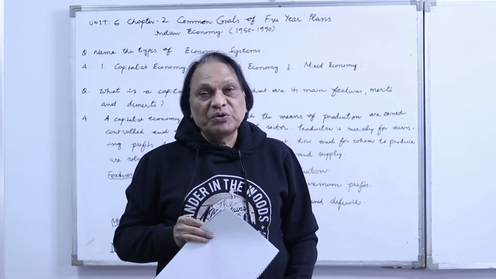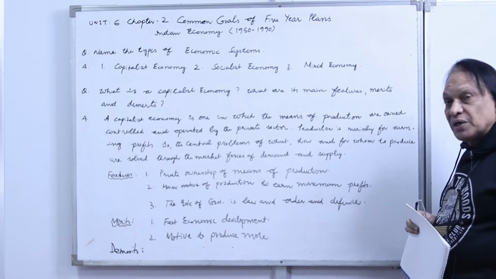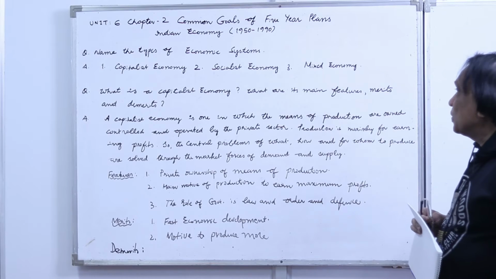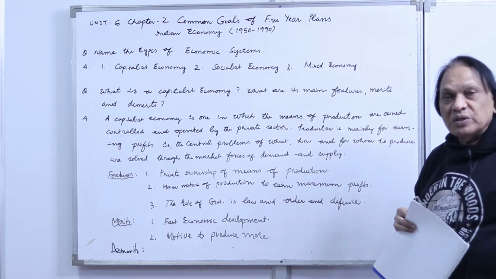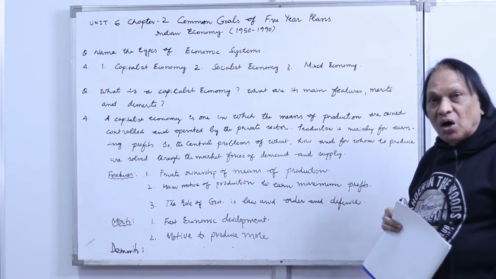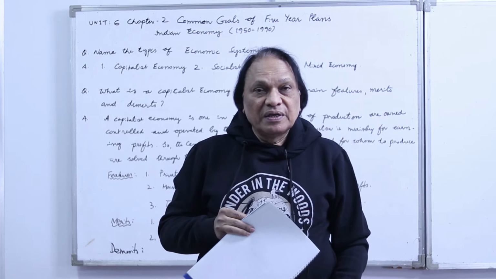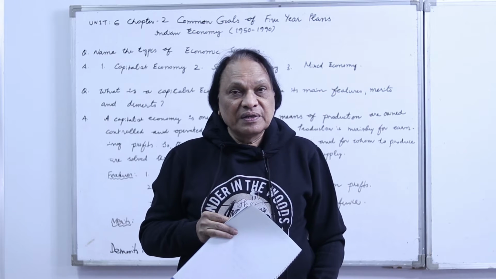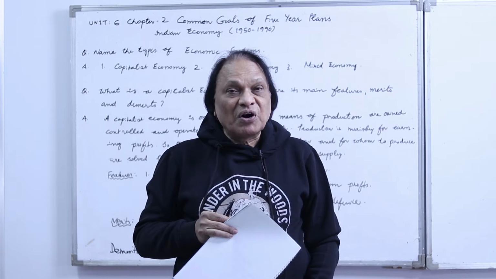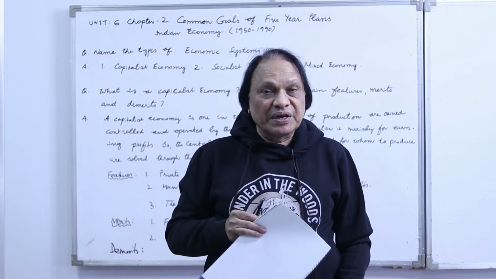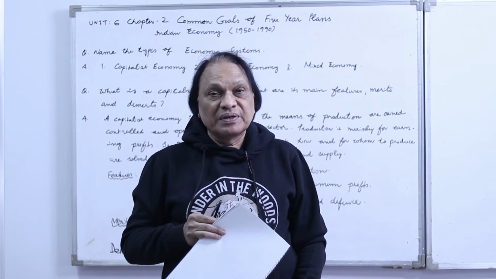Now today we go to a new topic. As you can see on the board, Unit 6, Chapter number 2, Common Goals of 5-Year Plans. After we got independence in 1947, the first thing we did was formulating the 5-year plans, their objectives, how to develop the economy on our own.